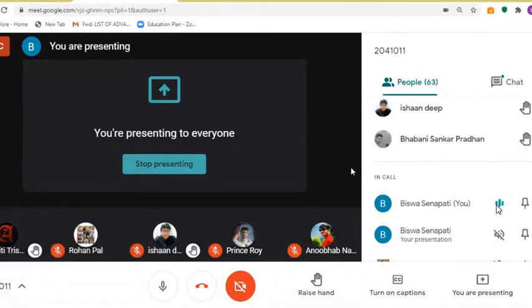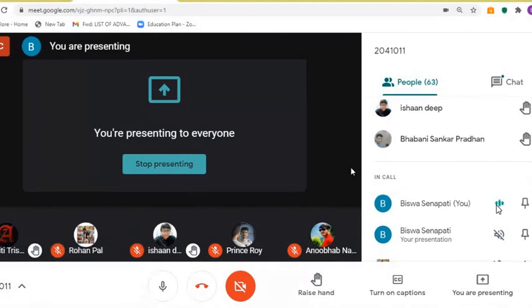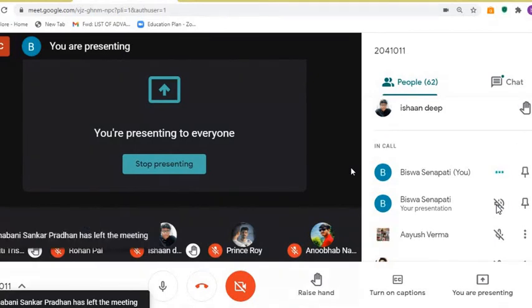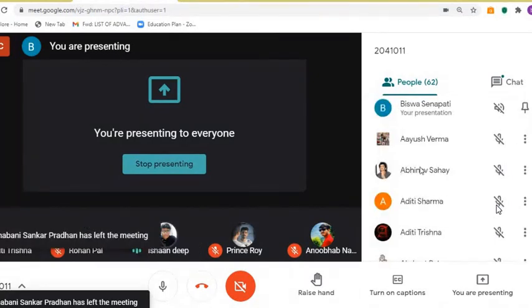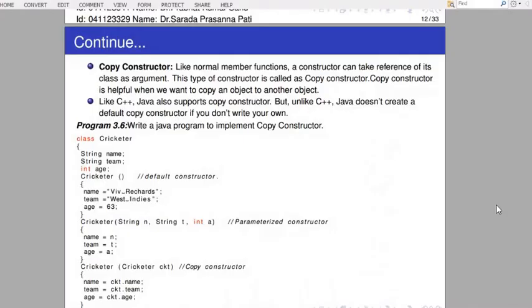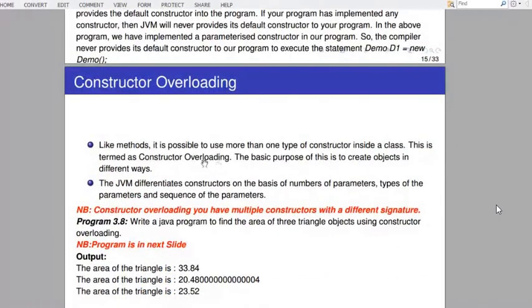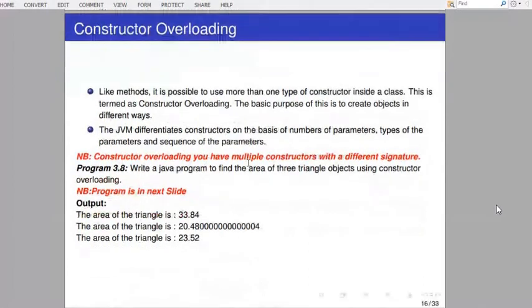So if the same constructor is used many times based on the different number of parameters or the different types of parameters, then it is called constructor overloading. So we have completed this code and we have the idea about constructor overloading.